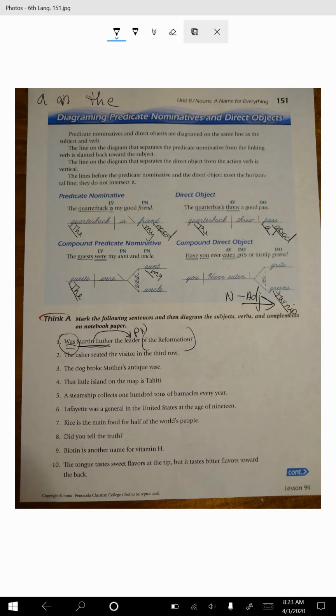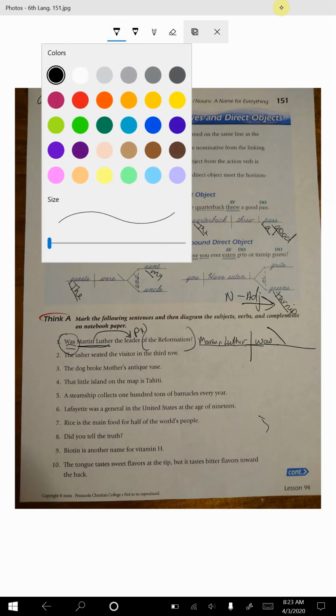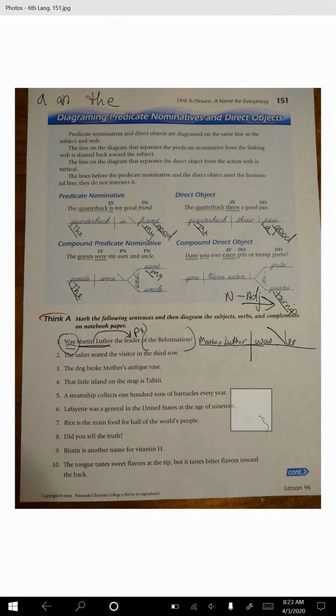You get a sheet of paper out and I'll try to fit it over here on the right. All right, so we have Martin Luther was, I'm going to write really small here, small as this pen will let me. He was, slanted line, leader. Oh, lost my pen for some reason. Okay, that's the main part. That's the part I'd grade you on.